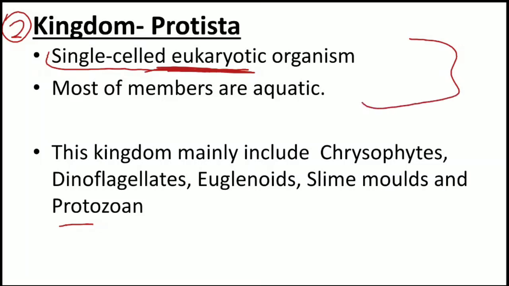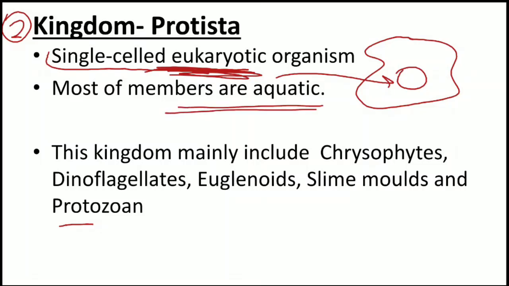Suppose I am drawing a diagram of a member of this kingdom, they have a clearly visible nucleus. So single-cell eukaryotic means the nuclear membrane has developed here. Most members of this kingdom are also aquatic organisms. So these are the main properties of kingdom Protista.